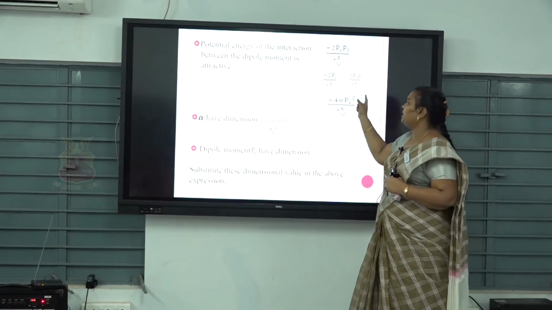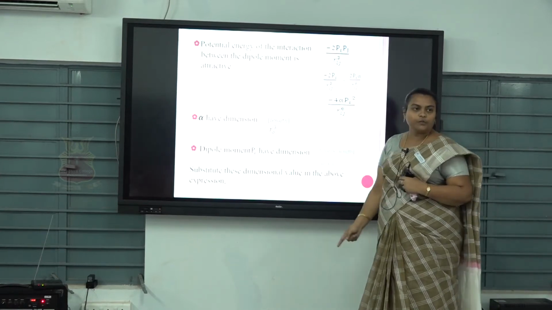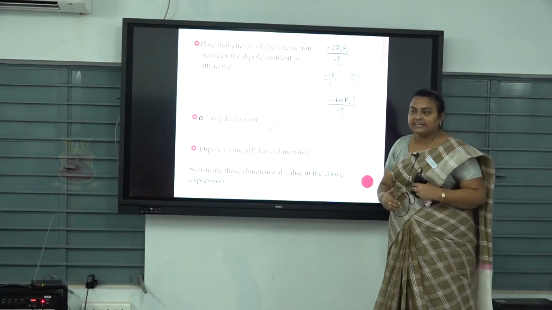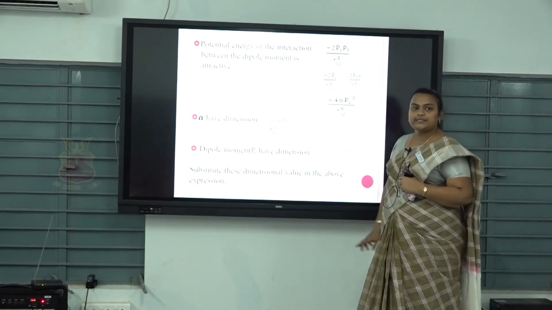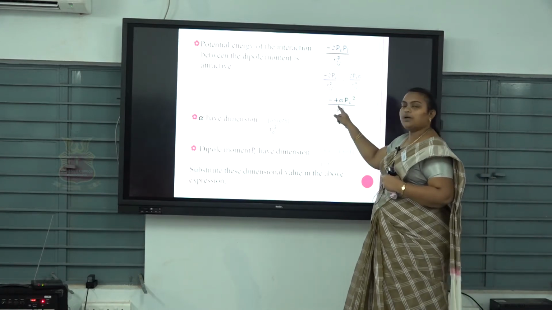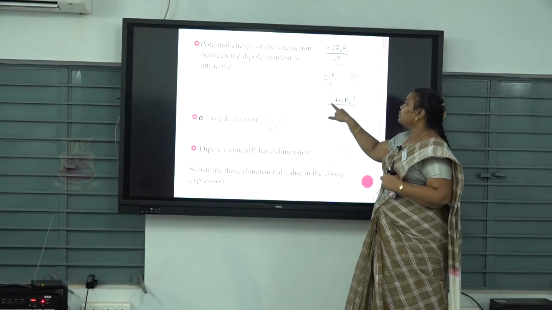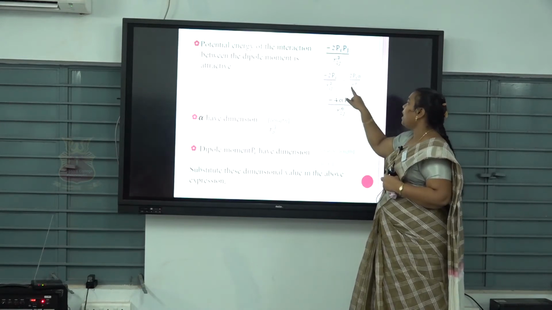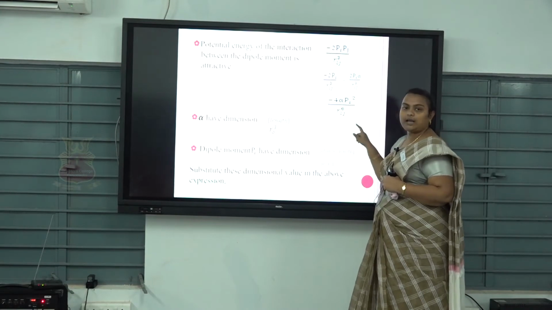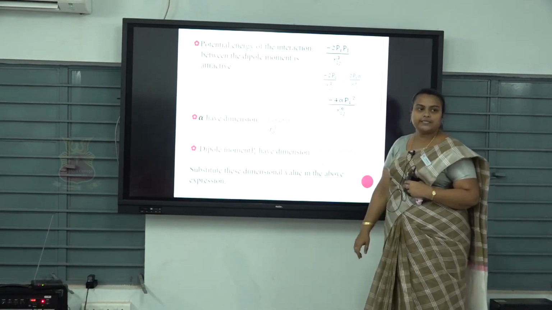Multiplying Rij cube into Rij cube, the powers are added, so Rij power 6, and 2 cross 2 equals 4. With the minus sign, it is minus 4 alpha pi square by Rij power 6.